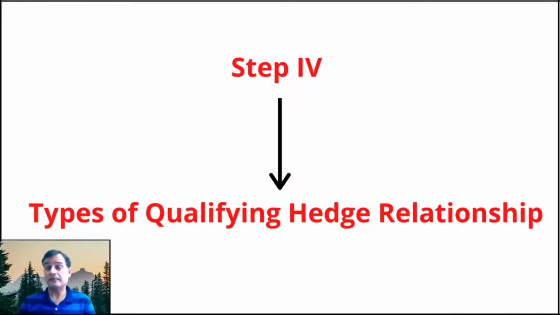Now let me clarify that I would be coming to step number 5 as well, and there is a distinction between step number 4 and 5. In step number 4, we are only trying to identify what kind of hedge accounting we apply. And finally, in step number 5, we're going to apply the accounting. So we're going to see the journal entries which we're going to pass in terms of step number 5. So let's have a look at step number 4 now. How do we identify the types of qualifying hedging relationship?